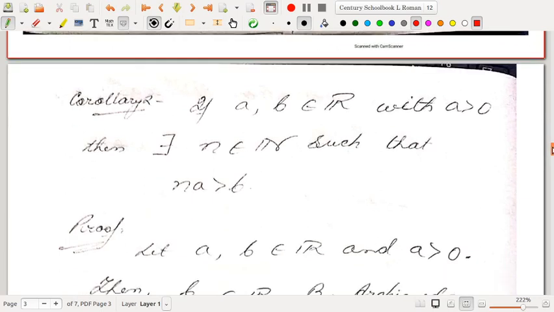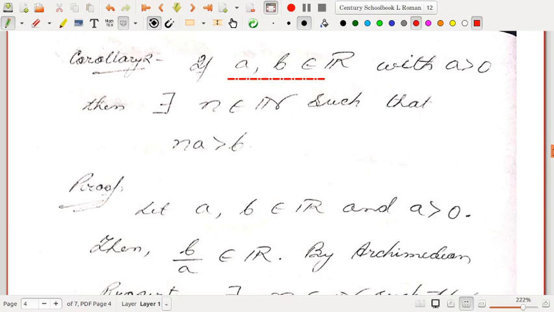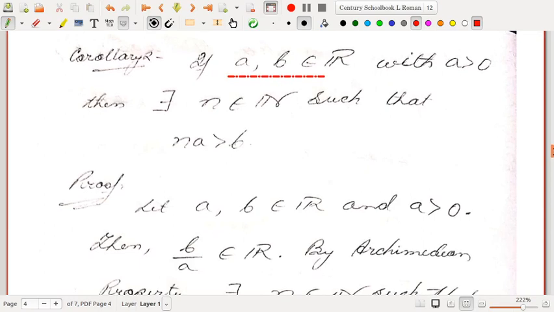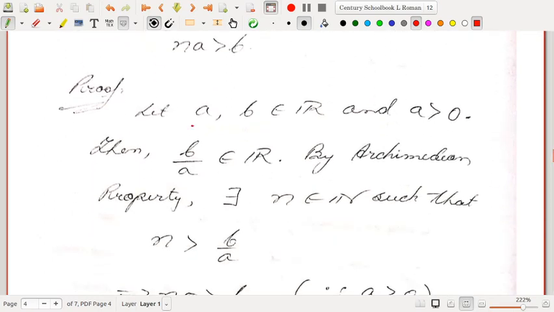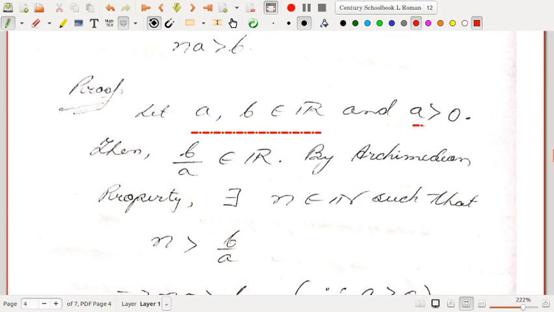Another corollary, or another way of stating the Archimedean property: if a and b belong to R with a greater than 0, then there exists a natural number n such that n times a is strictly greater than b. This is another well-known form of the Archimedean property, and we can prove it very easily. Let a and b belong to R with a greater than 0.